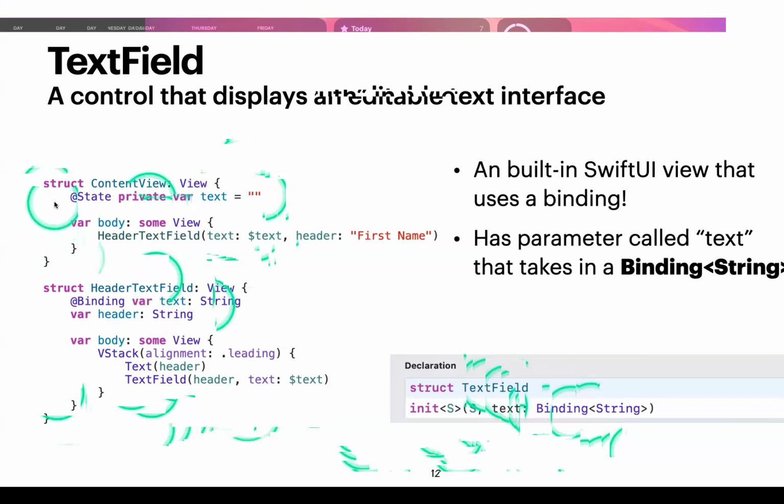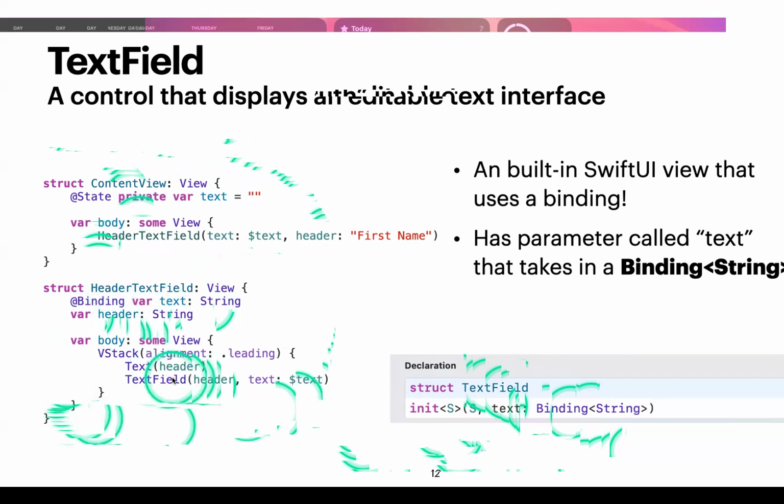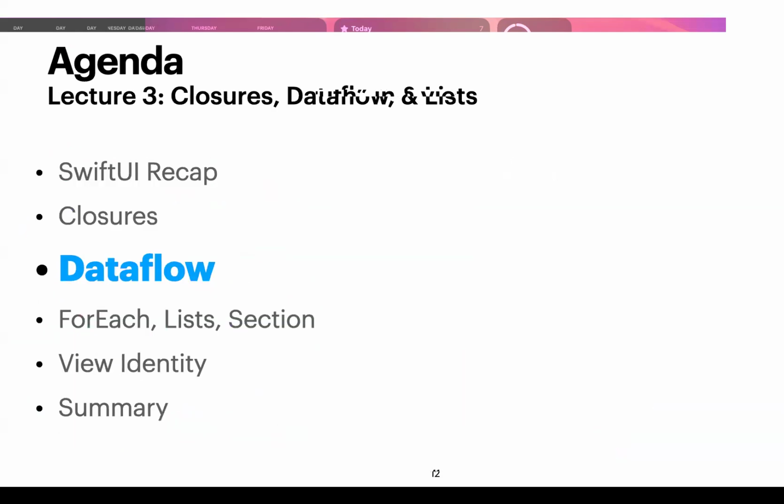So what I want to get out of this is that what I'm doing here with content view and HeaderTextField with the text and binding, it's basically the same relationship as between HeaderTextField and this text field right here. So again, it's a bit weird, but hopefully that will kind of stick. Questions?